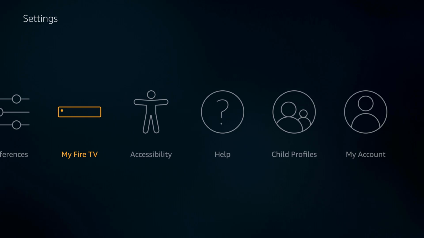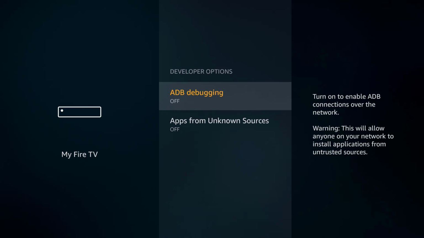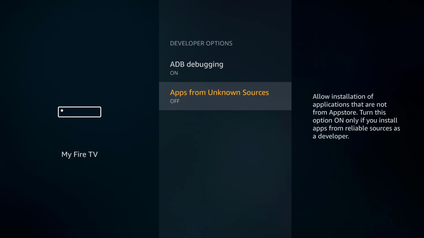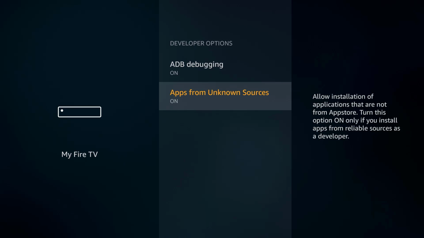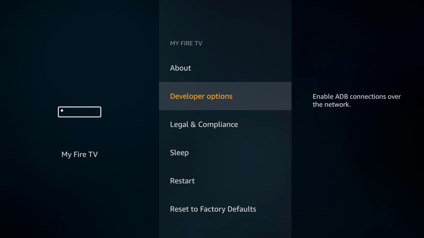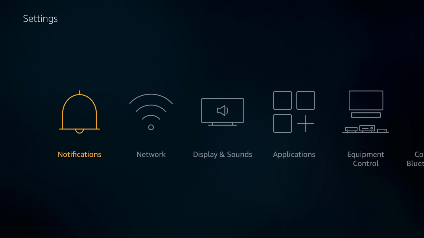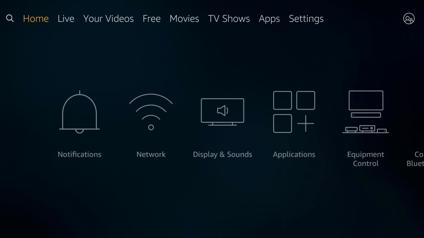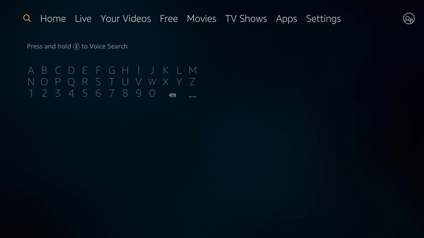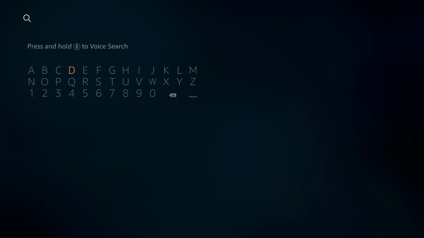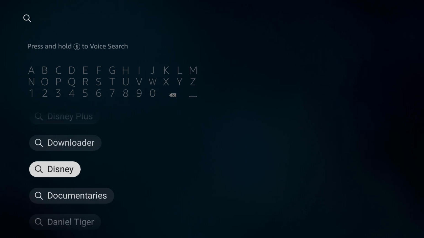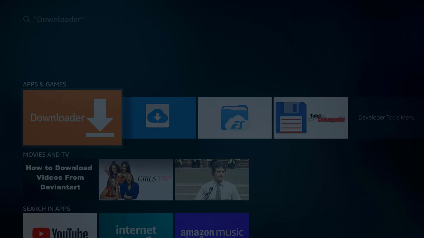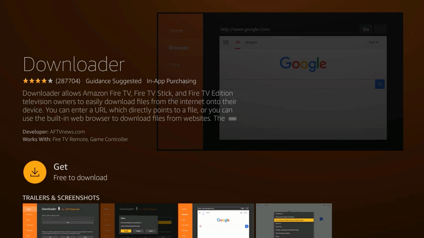And then once you've done that, you come here to the home screen and go to your settings. Go to my device, my Fire TV, and we're going to go to developer options and turn on unknown sources. Once we have that turned on, we're going to go back to the home screen, go to search, and search for the application downloader. You see it here. And once you get that, just download and install it.